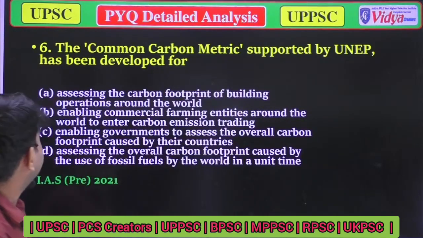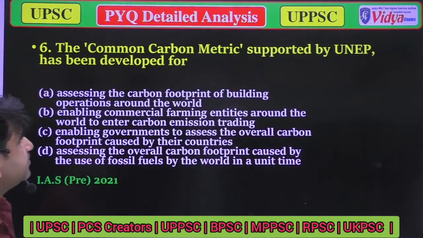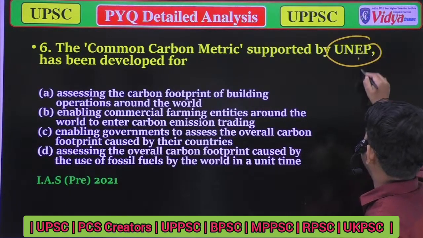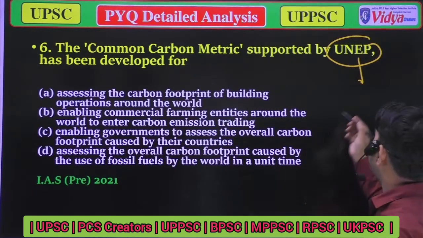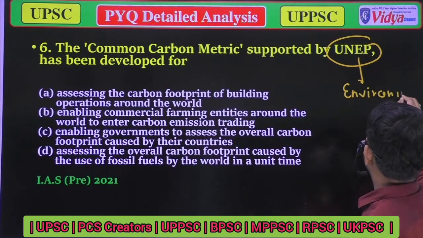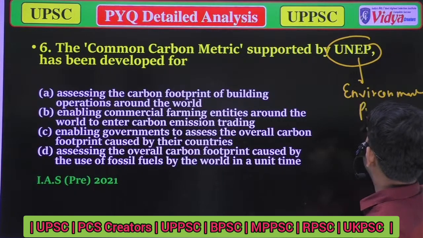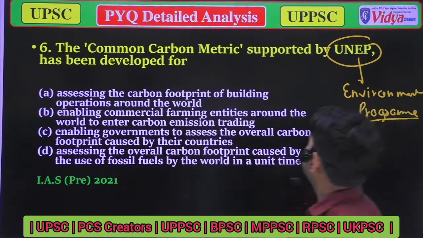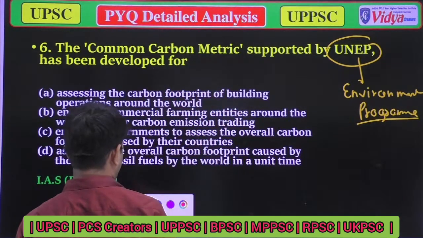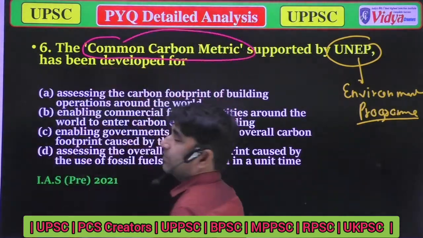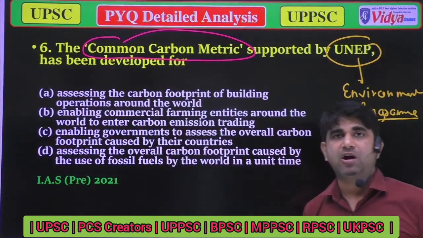Our question is the common carbon metric supported by UNEP. UNEP means United Nations Environment Programme, UN for United Nations and EP for Environment Programme. This is what UNEP has developed for. The common carbon metric supported by UNEP means we have to talk about the common carbon metric. So the first thing is, what is the common carbon metric?